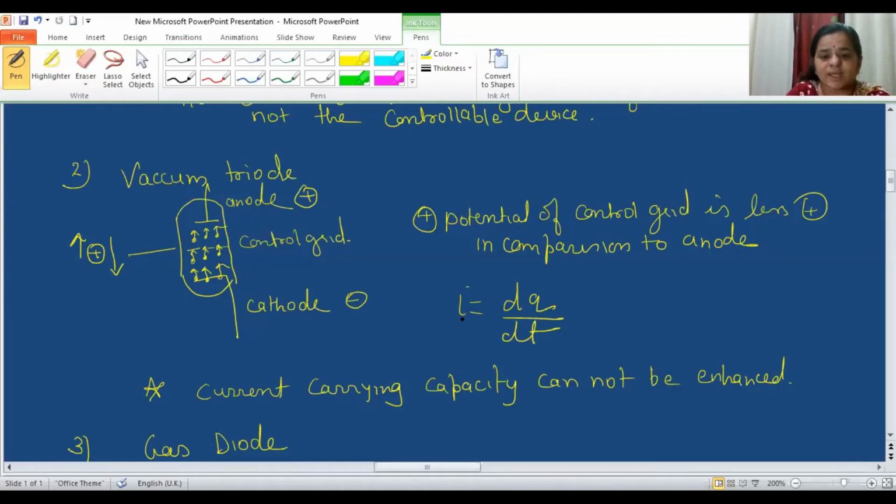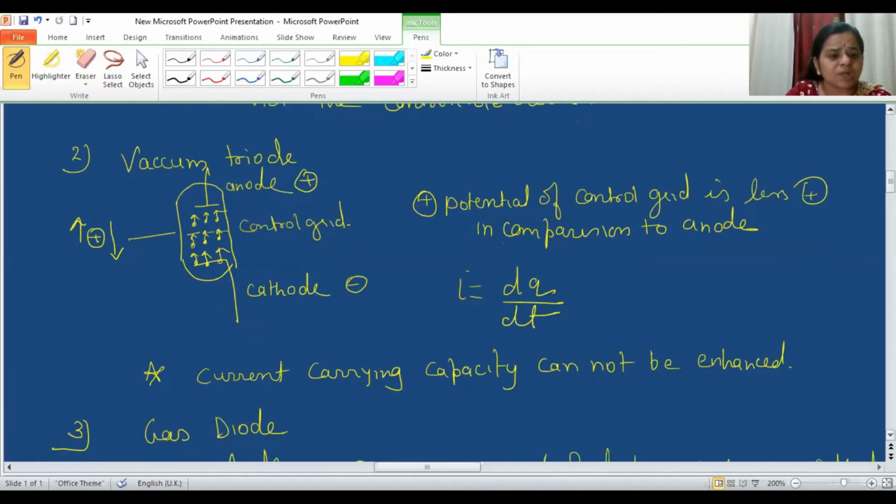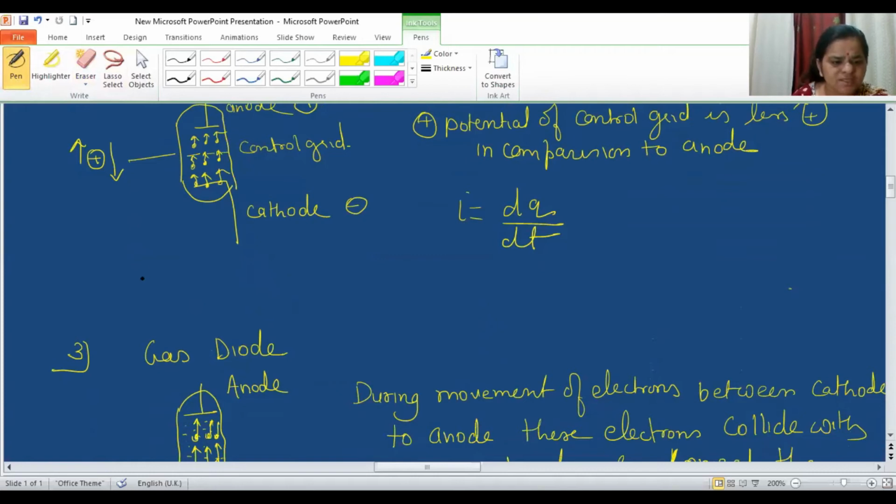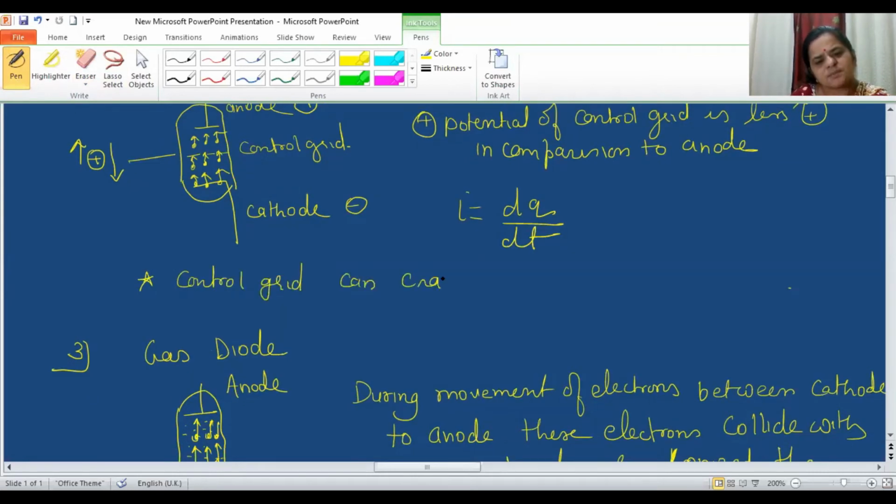Because what is current? Current is the rate of flow of charge. So when we increase the positive potential, it creates more attraction force on the electrons emitted by the cathode surface. Due to that more attraction force, the electrons take less time while moving from cathode to anode. This is how we can control the magnitude of the current, by changing the positive potential on the control grid.